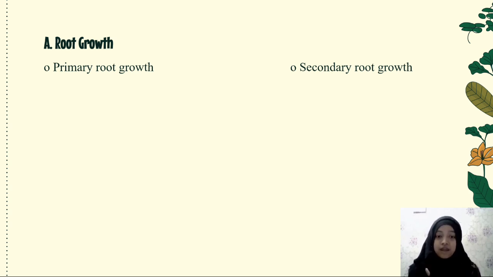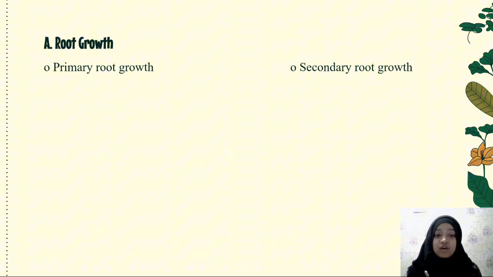This main root is called a taproot or radix primaria. This rooting arrangement is generally found in dicotyledon plants and open seed plants, gymnosperms.